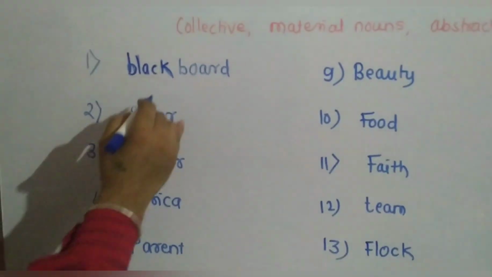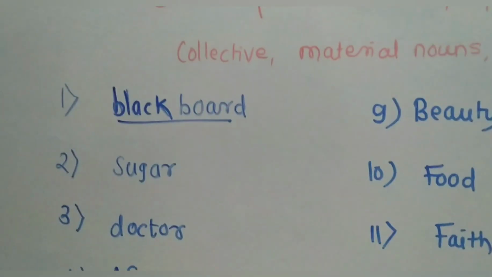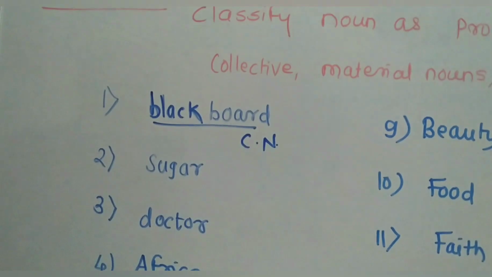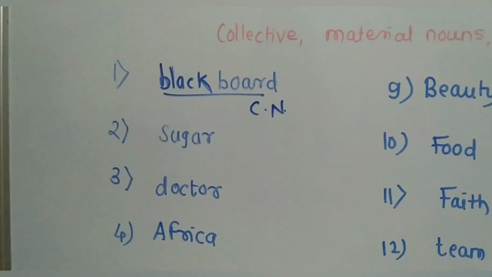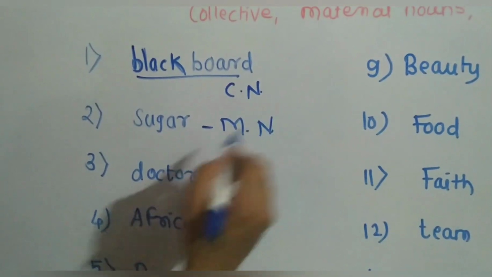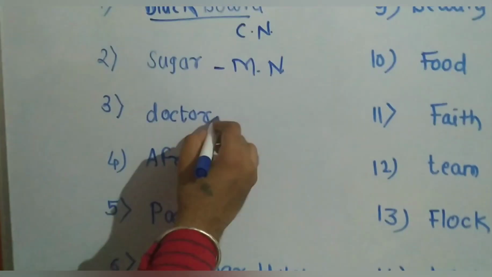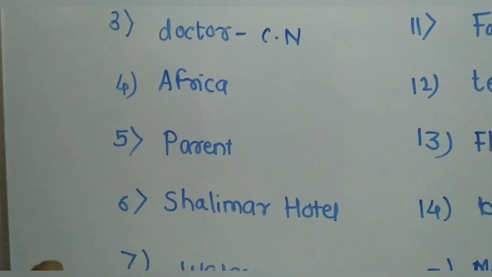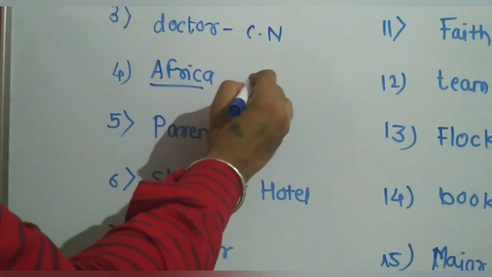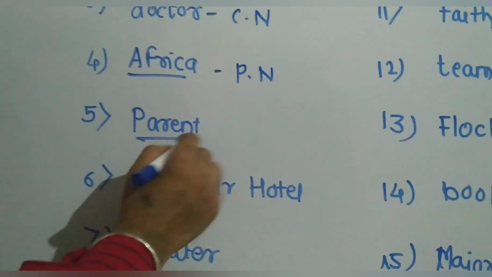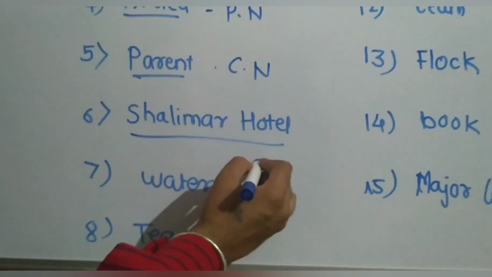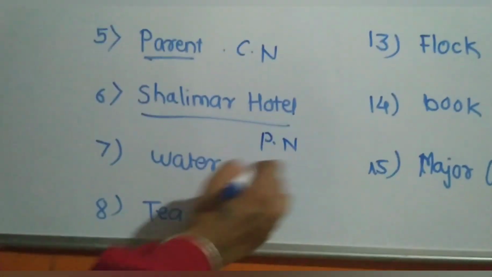Now see one by one. Blackboard we can easily use as a common noun. Sugar is a material noun. Doctor is also a common noun. Then Africa, it is the name of a country. That's why it is a proper noun. Parents is a common noun. Shalimar Hotel is a specific name. That's why it is a proper noun.